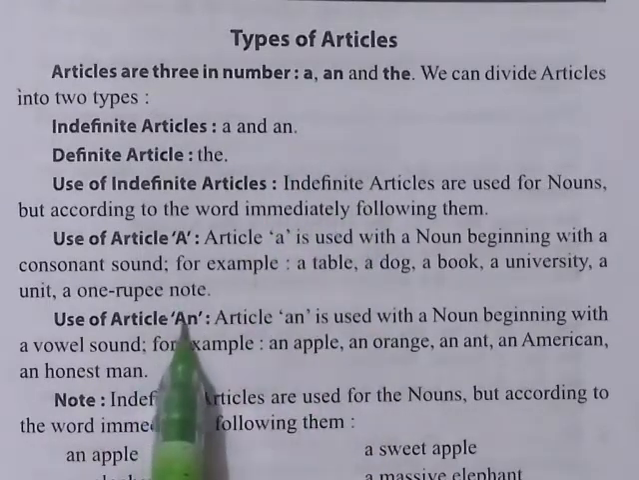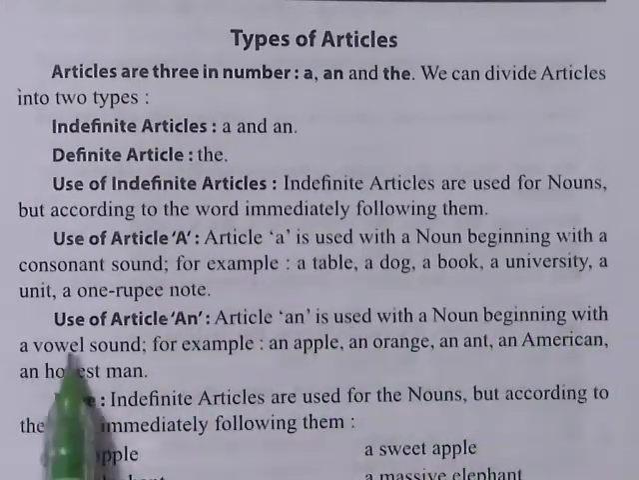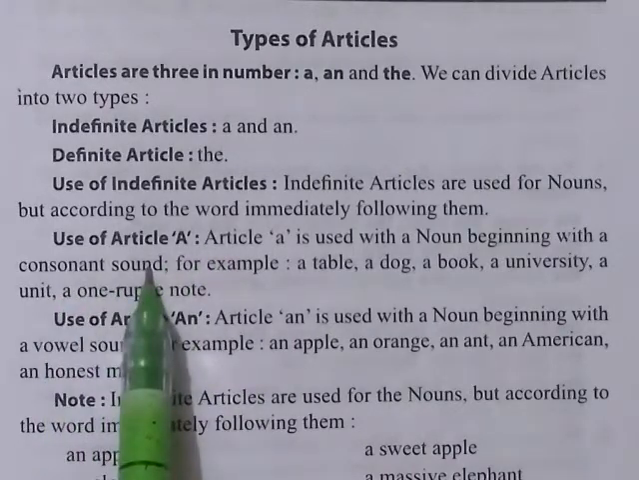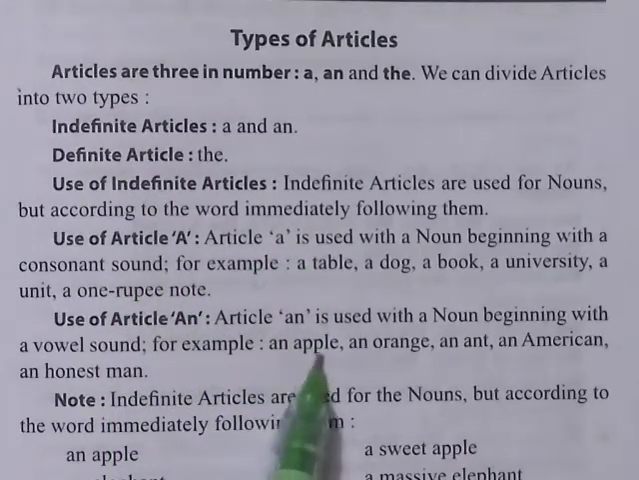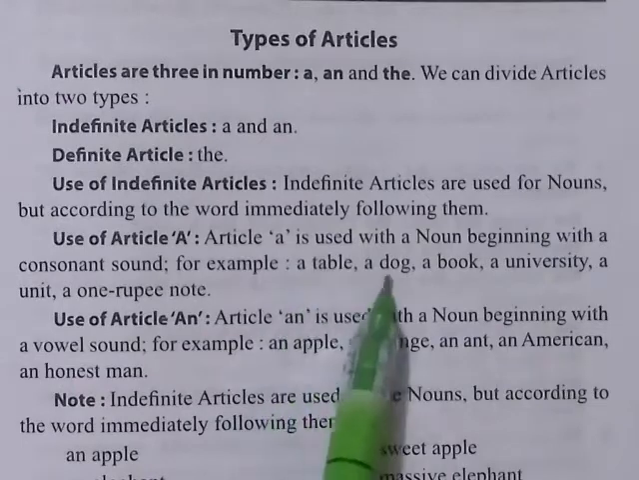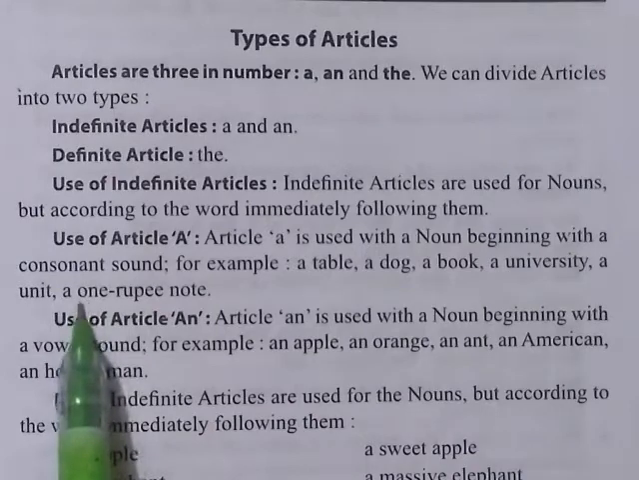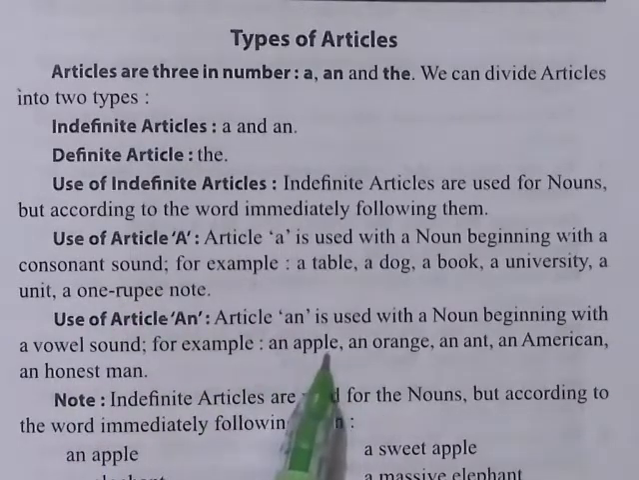Now just look at the example of an. An article is used with a noun beginning with a vowel sound, and a was being used with a consonant sound. You can find the difference yourself. An apple. It is a noun, but this noun is beginning with a vowel sound, that is A. And with a one rupee note, the letter is O, but it is giving us the consonant sound w, that is won.